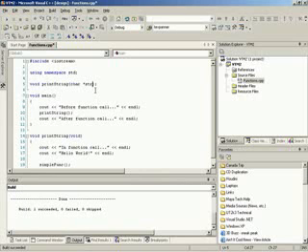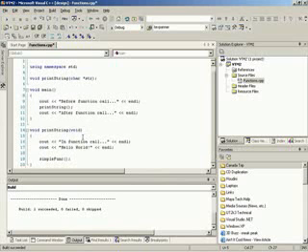And even more important, as we just saw, an argument is just a variable. But why do we have to have arguments? Well, since each function is its own self-contained unit, sometimes you need to pass that function certain things. Let's say with our string length function, we want to find the length of a certain string. Well, the function won't know what string to work with to find the length of it.